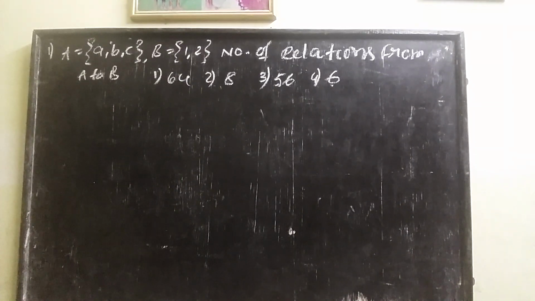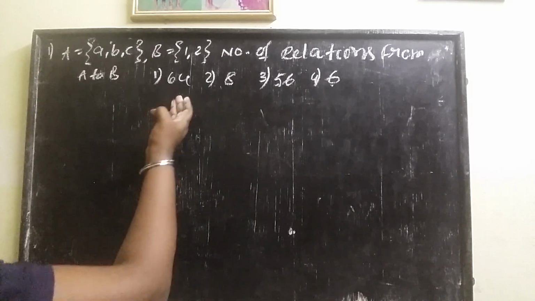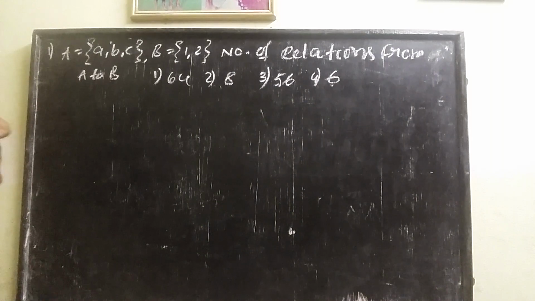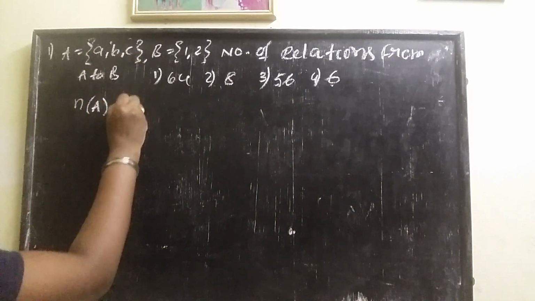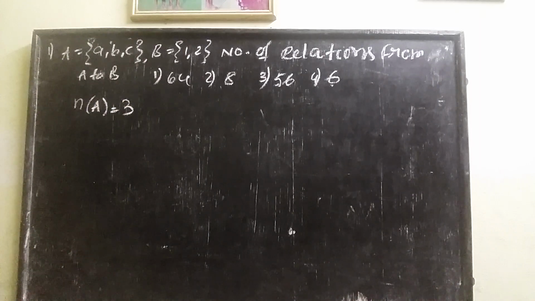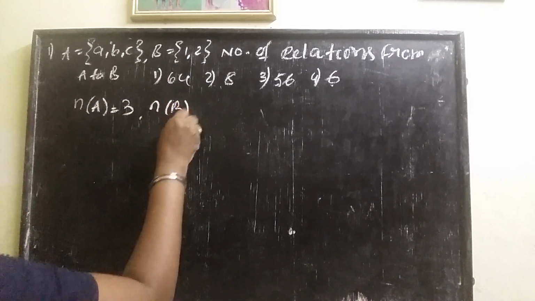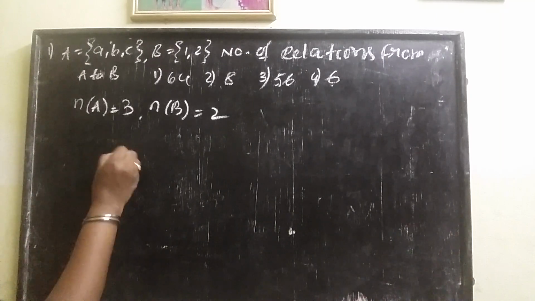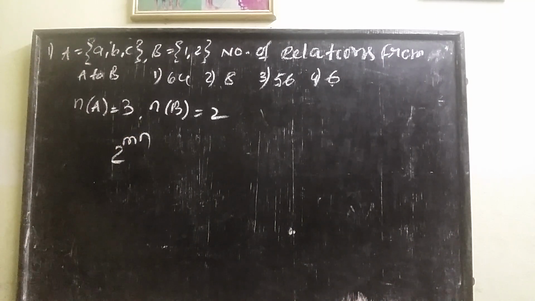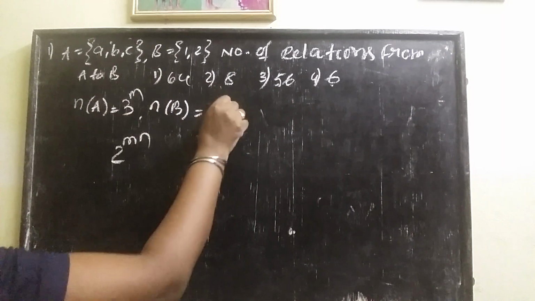Let's see some problems based on these formulas. A is equal to {a, b, c}, B is equal to {1, 2}. Then the number of relations from A to B? Options given: 64, 8, 56, 6. Here, what is n(A)? How many elements are there? 3 elements. n(A) is 3 and n(B) is 2. The number of relations formula is 2^(mn), where this value is m and this value is n.